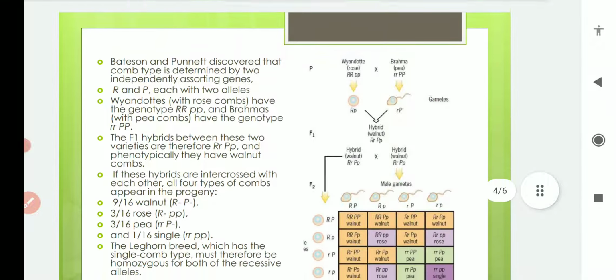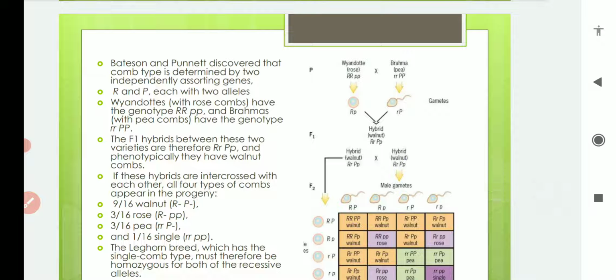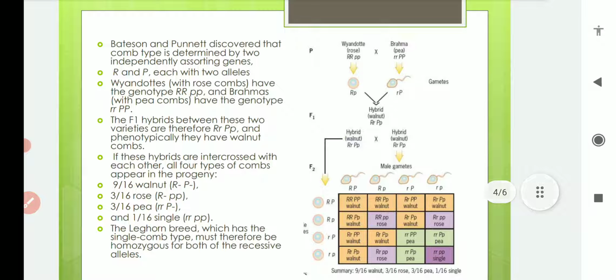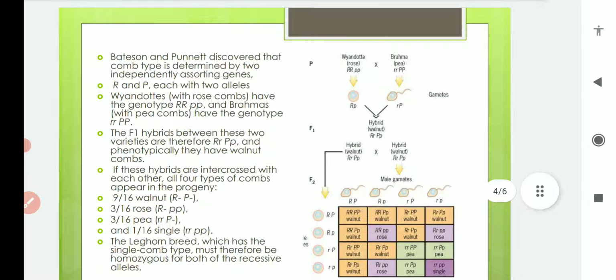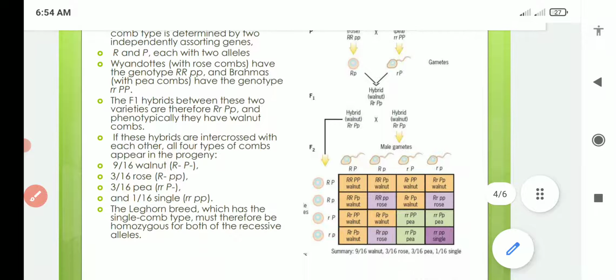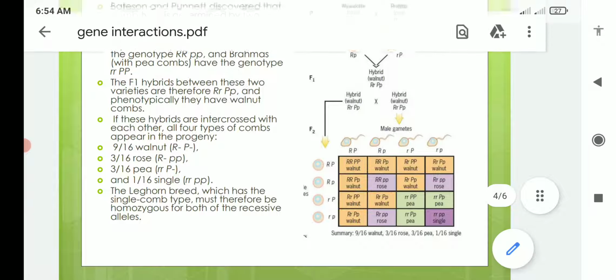Okay, so here you can see in this image, when we are crossing Yandot and Bahamas, we are having this hybrid type, and it is having walnut type, we can say the comb shape. Okay, and this is the F1 generation. Basically these were the parental generation, this is the F1 generation, and when we go for F2 population production from F1 by self pollination, we will find four types of phenotypes